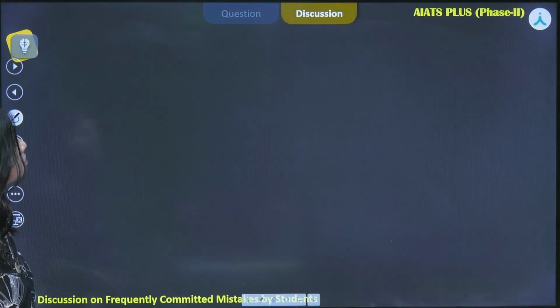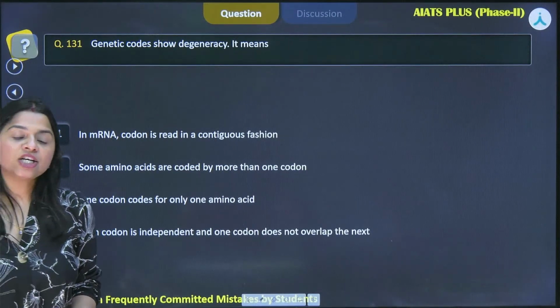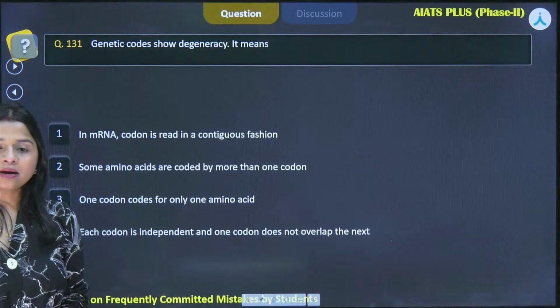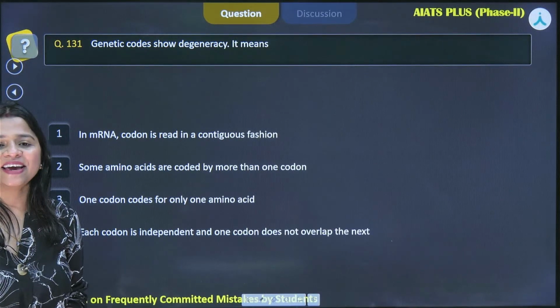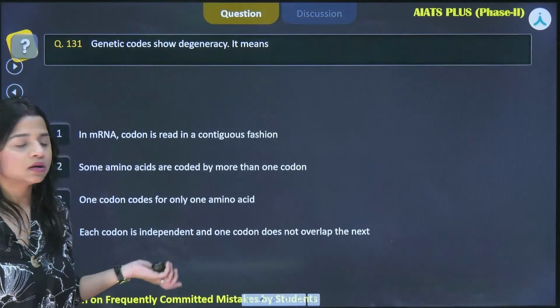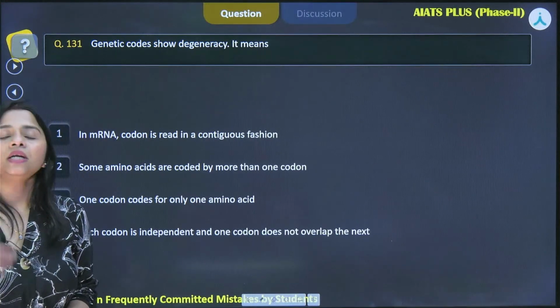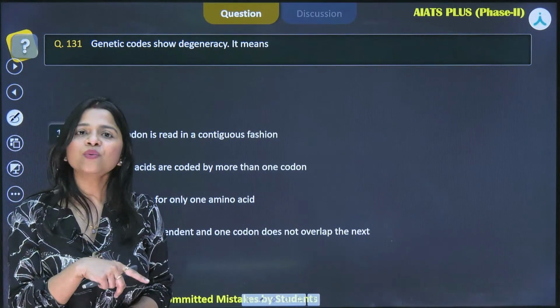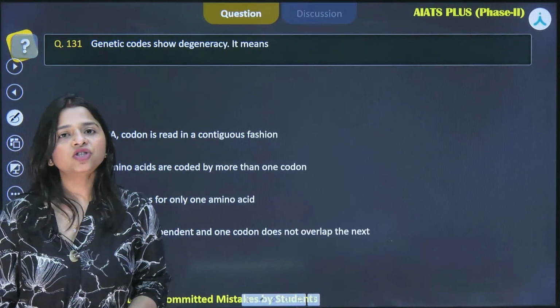Now, genetic codes show degeneracy. Sidesh Borkar and Shuvankar Kundu, they are answering. Please do not spam it. I will discuss the answer, and yes, you have given the correct answer also, but we need to understand the concept along with it. So, let us revise all the characteristic features of the genetic code.